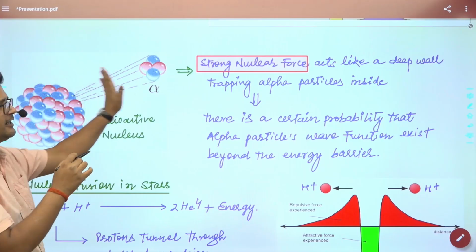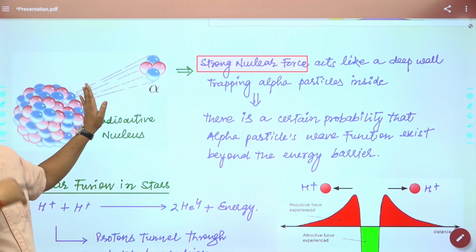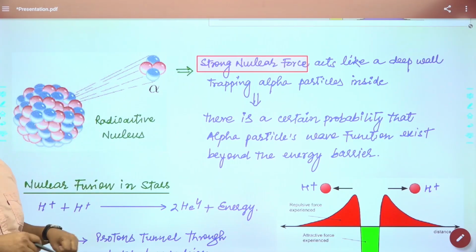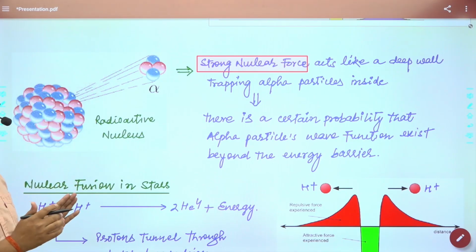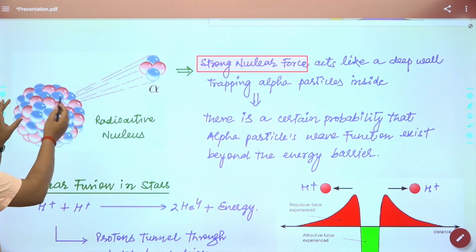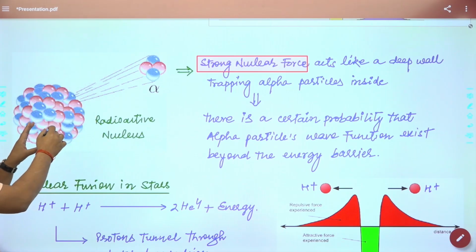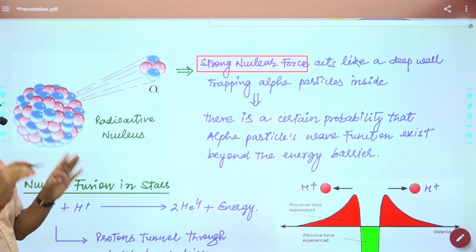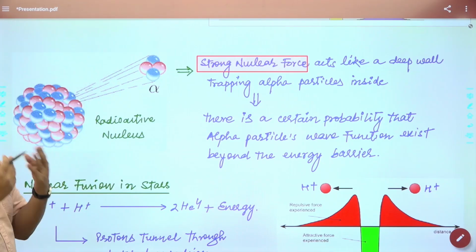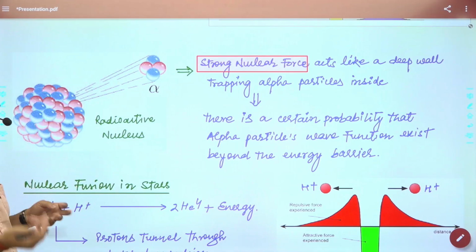Now, while ejecting out, they are opposing that force. All right, they are resisting that force to come out from the nucleus. So whatever force was responsible for binding the alpha particle within the radioactive nucleus, the alpha particle has resisted that force and won over it, dominated that force.